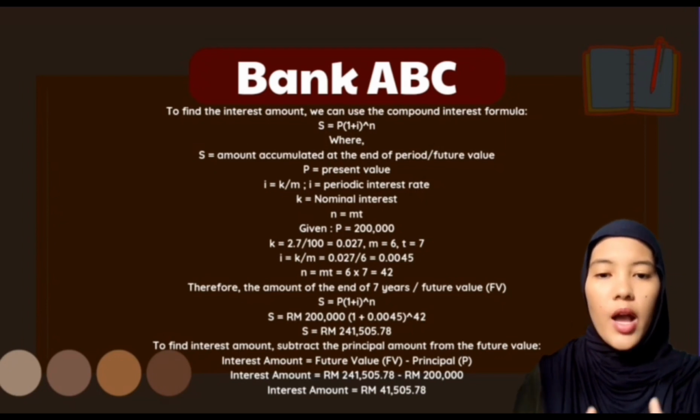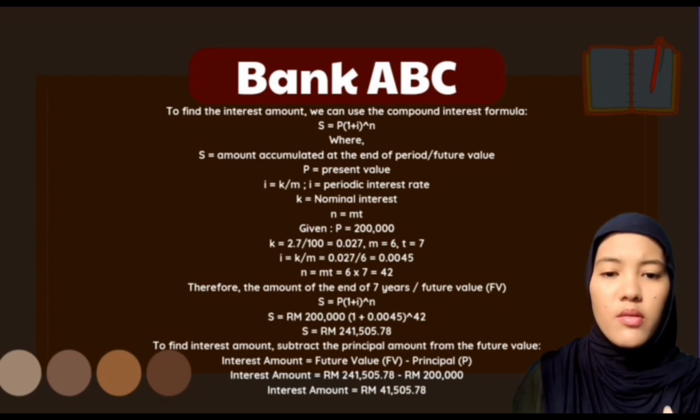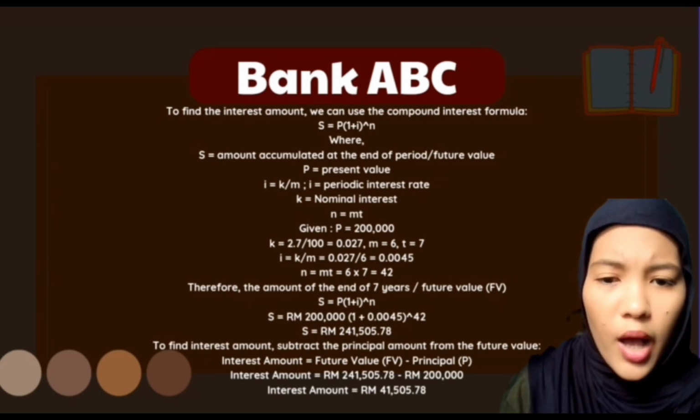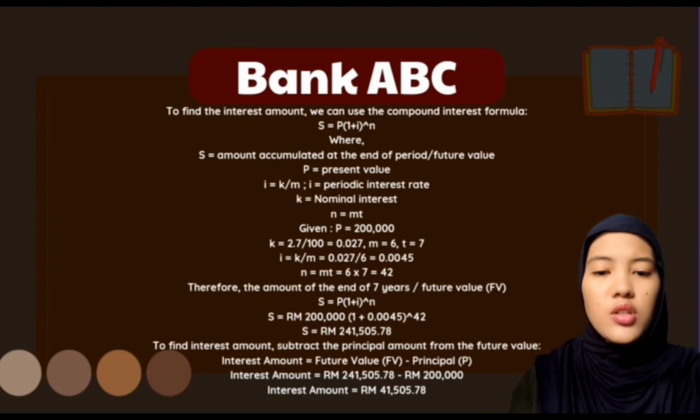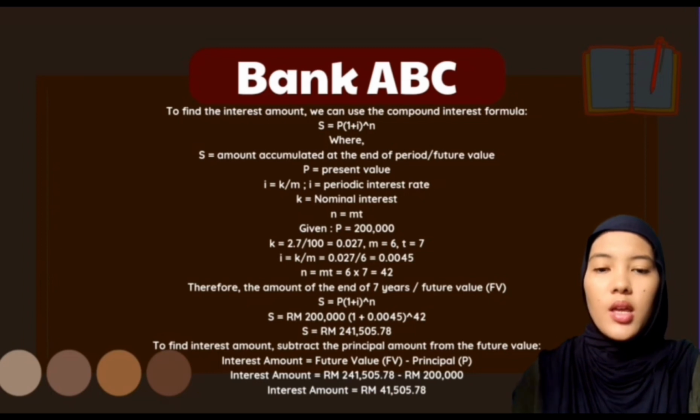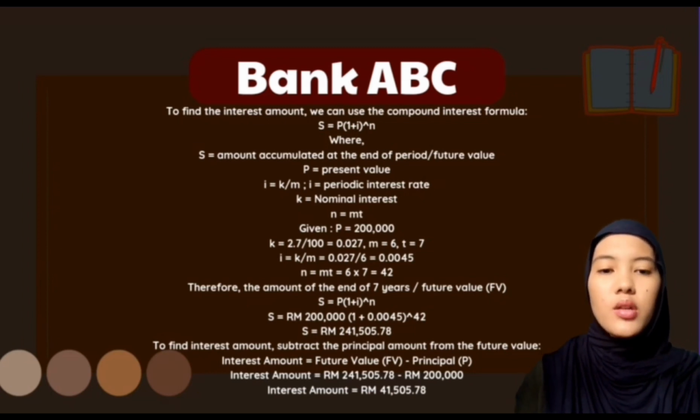By calculating the value of I, period interest rate, as K per M, which is 0.027 per 6, equal to 0.0045, and the value of N, compound amount, as M multiplied by T, which is 6 multiplied by 7, equal to 42. Then the total future value is S equal to 200,000 bracket 1 plus 0.0045 power 42. S equal to RM241,505.78. To find the interest amount, subtract the principal amount from the future value.